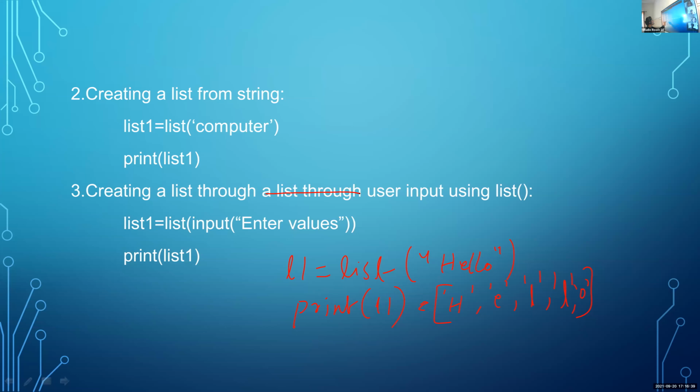So if I input some values through the keyboard, those values are converted to a list using this list function and copied to list 1. Okay, if I input some values like 11, 12, 13, those values are converted to a list. After that, it is assigned to list 1.